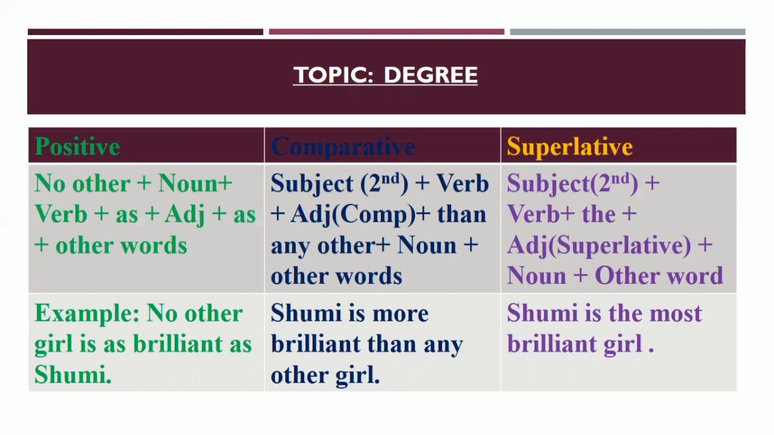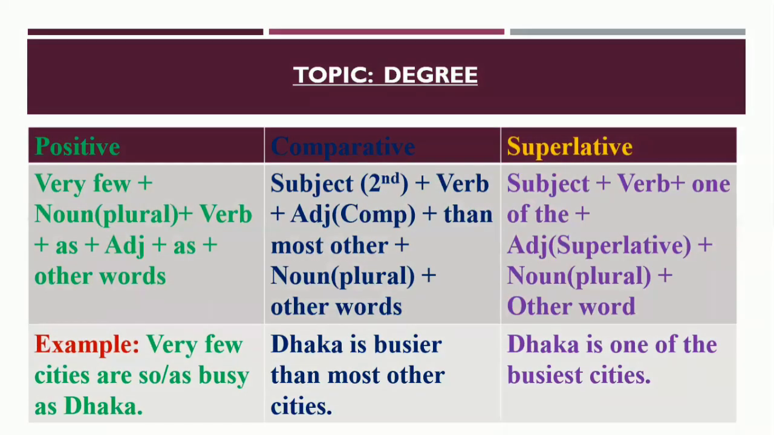Okay, dear learners, now we are moving to the next structure here: positive degree. Very few, then noun, and it will be in the plural form, okay? Then verb, then as, then adjective, then again as, and then other words, okay? Dear learners, now look at the structure of the comparative degree.